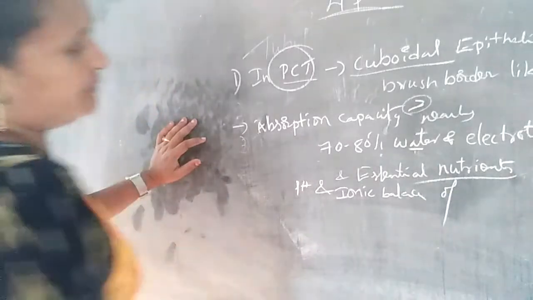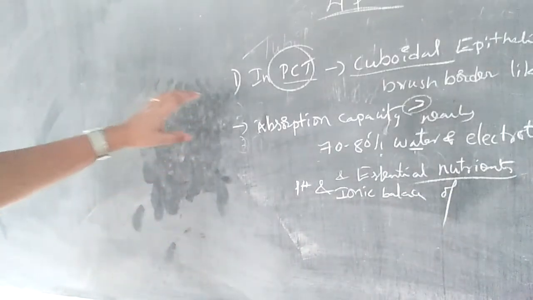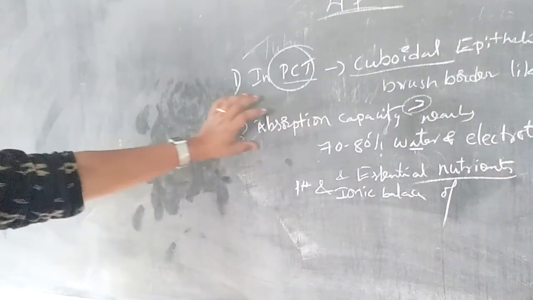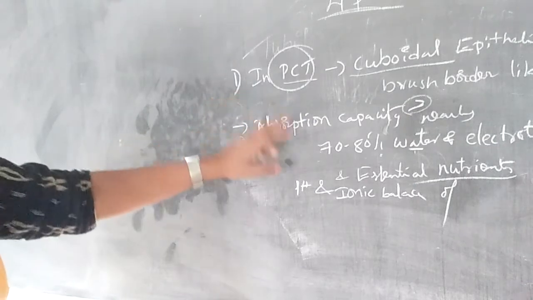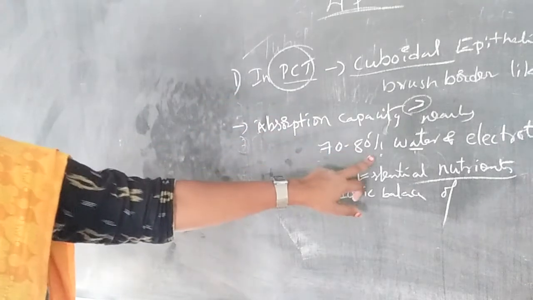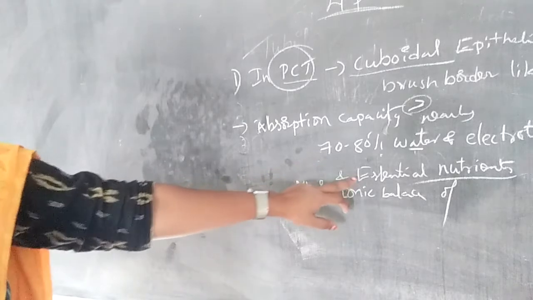Okay, so the PCT has a very large absorption capacity. It absorbs 70 to 80% of water, electrolytes and essential nutrients.